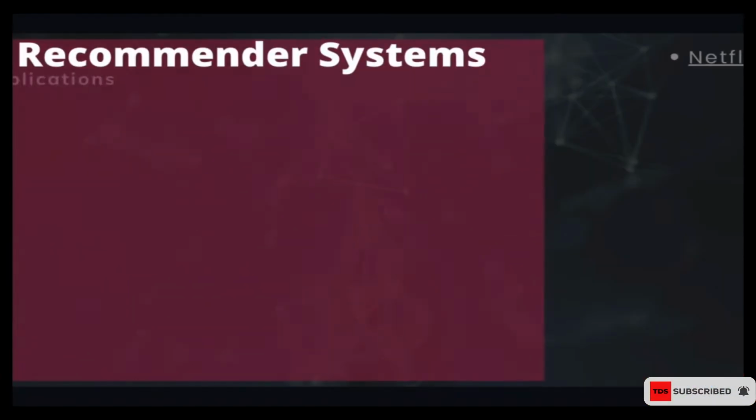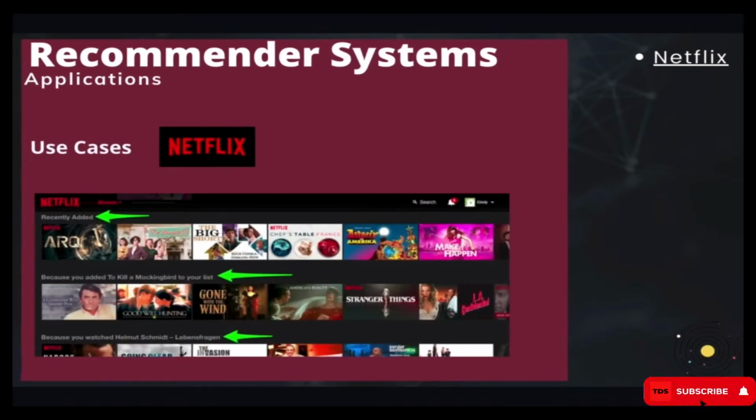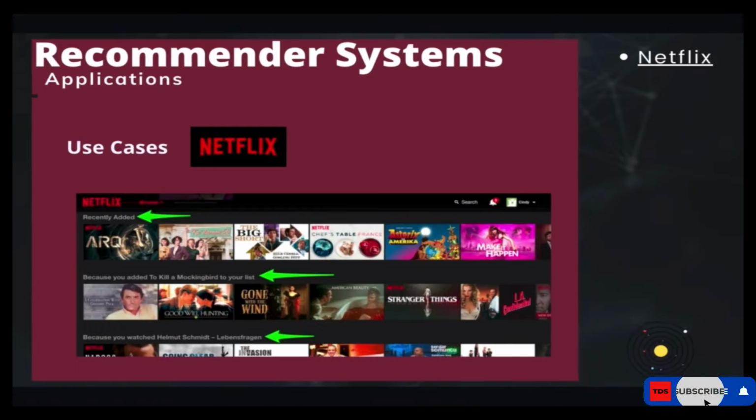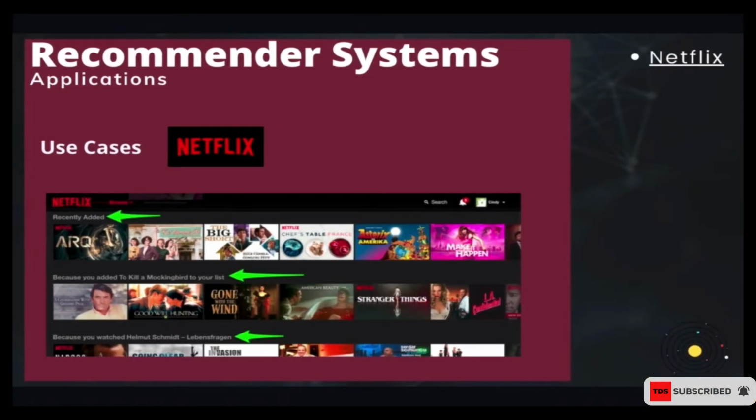One of the most robust places that you can find recommendation systems is Netflix. The Netflix recommendation system is top notch. I've not seen any platform that uses recommendation systems like Netflix. Everything on Netflix is recommendation. There's nothing there that is not run by recommendation.